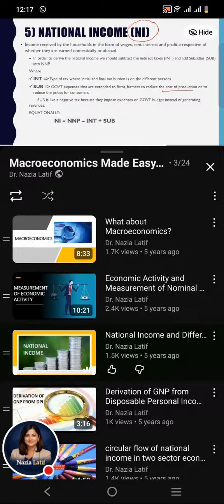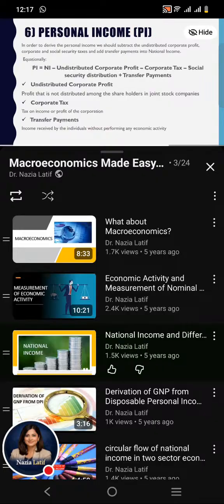Equationally, we can write it as: in order to derive the national income, we should subtract the indirect taxes and add the subsidies to net national product in order to get the net national income. The next concept of national income is personal income. Here a question arises: how can we derive the personal income?